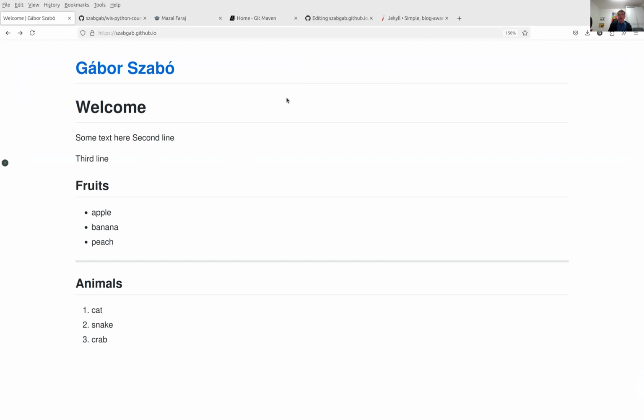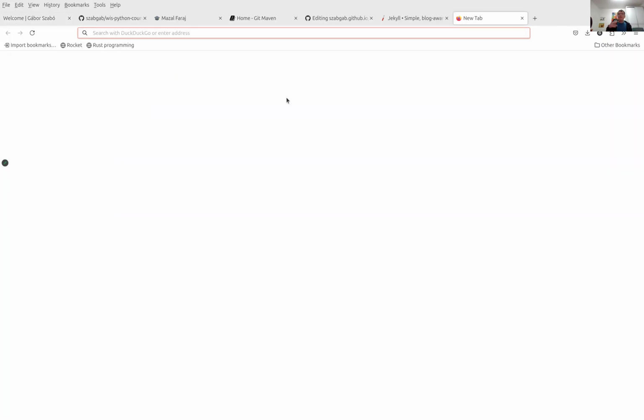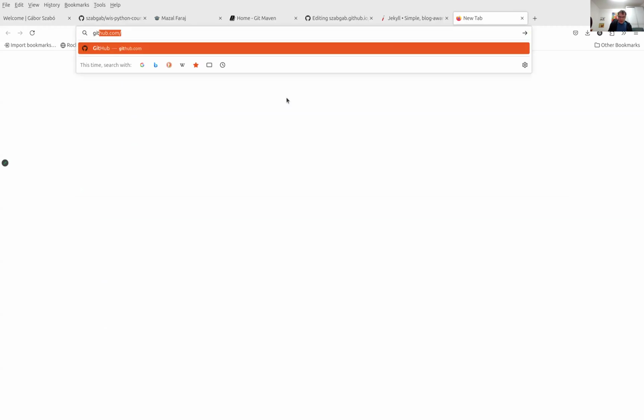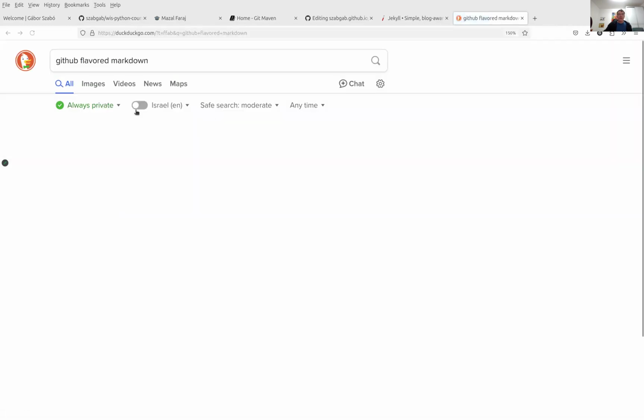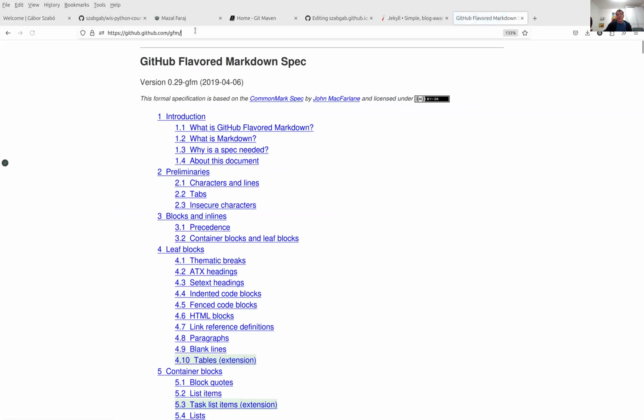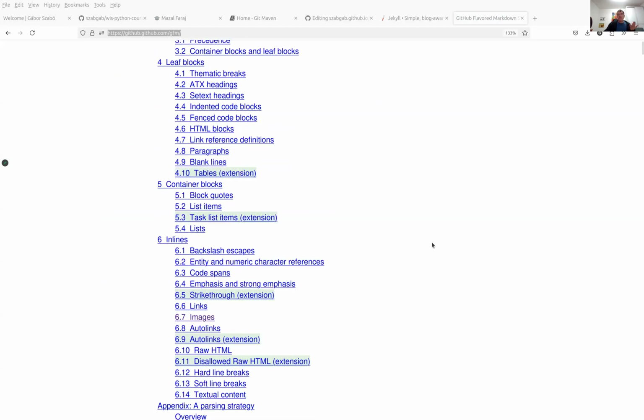Now, Markdown is a generic language that can be used in a lot of places. That's why it's very useful, because it's used in various parts of GitHub as well, and all kinds of other things. And it has flavors. There's a default language called Markdown, but there is also GitHub flavored Markdown. I search for it, and then I'm going to click the link. So this is the specification, the definition of the GitHub flavored Markdown language.